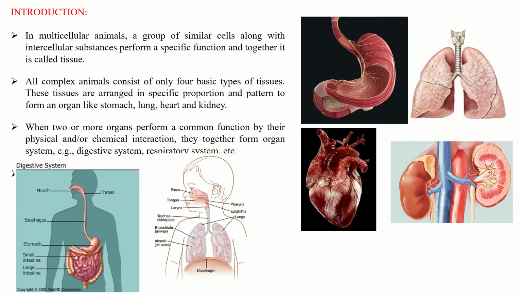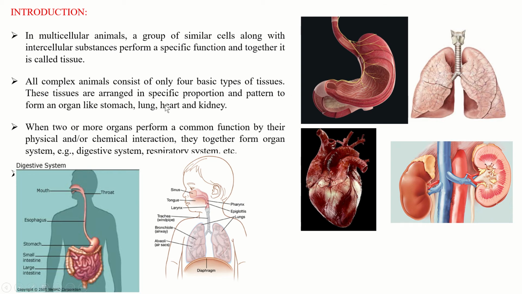So let us begin. In multicellular animals, since animals are mostly multicellular, a group of similar cells along with intercellular substances perform a specific function. That means a group of cells come together to form a tissue and perform a specific function. Together this group of cells is called the tissue. All complex animals consist of only four basic types of tissues.